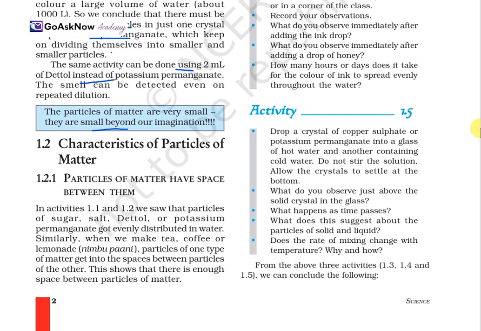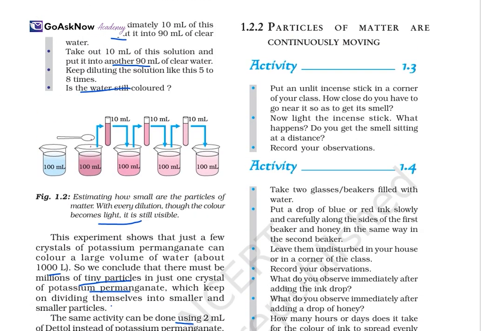Now, characteristics of particles of matter. Particles of matter have space between them. We have talked about volume and mass, so let's check this space. In the above activities, we saw that the particles of sugar, salt, Dettol, or potassium permanganate got evenly distributed in the water. Similarly, when we make tea, coffee or lemonade, particles of one type of matter get into the spaces between the particles of the other. This shows that there is enough space between the particles of matter, because it is completely dissolving. Obviously there is some space.